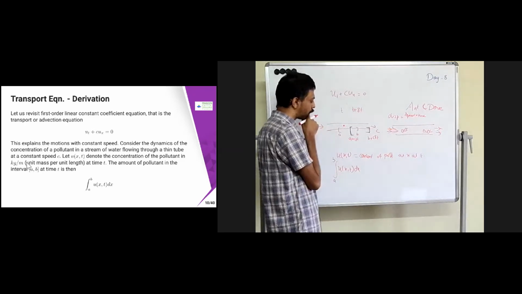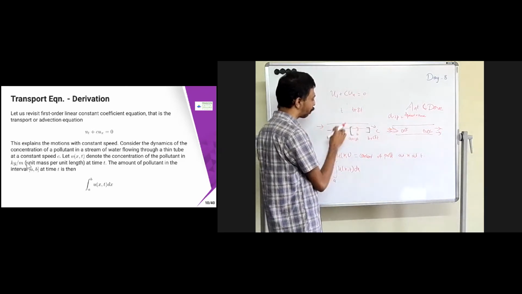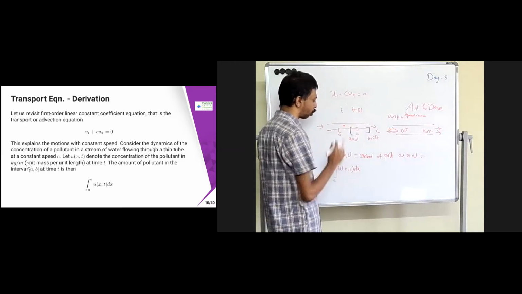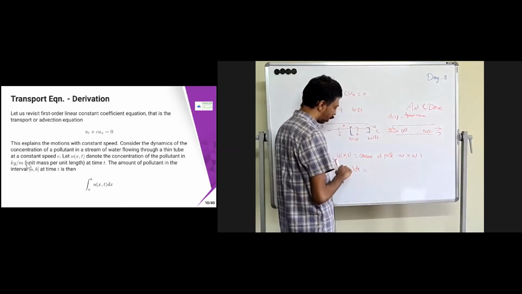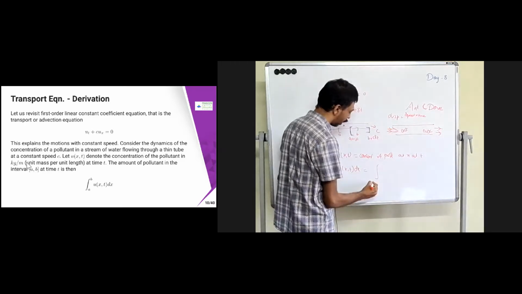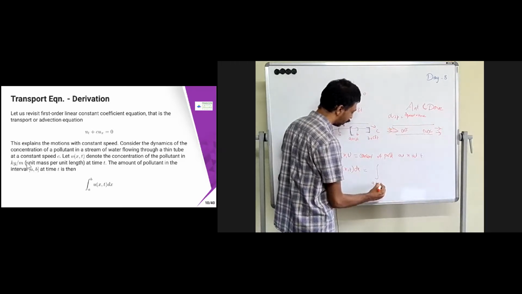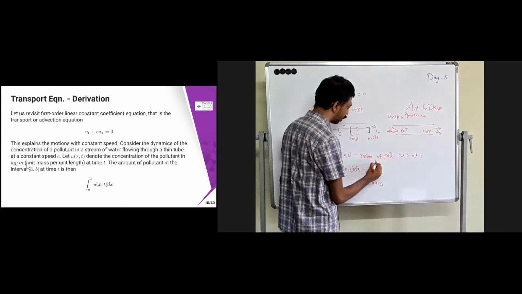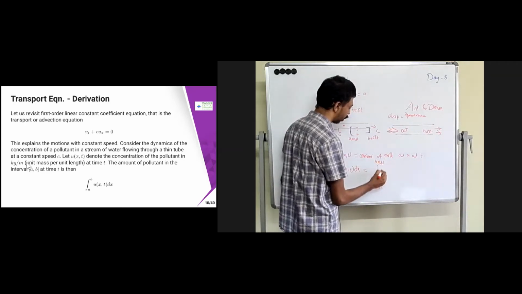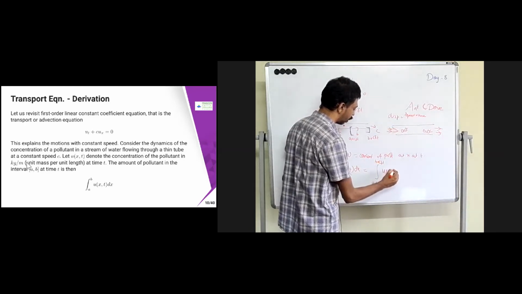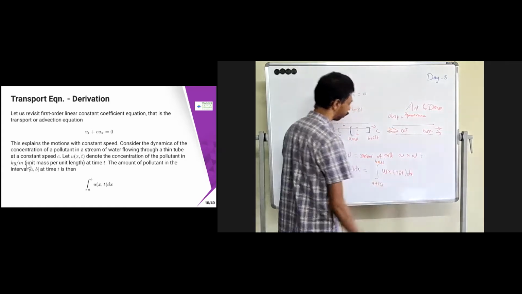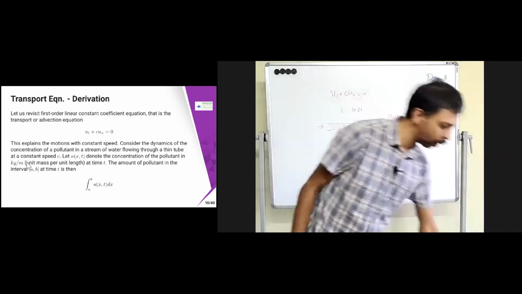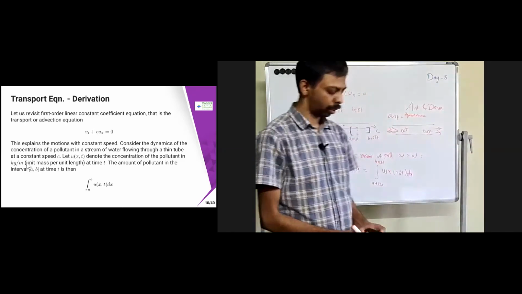That means the amount of pollutant in this interval is going to be the same. So what we get is the integral from a plus c delta t to b plus c delta t of u of x comma t plus delta t dx, equal to the original integral from a to b of u of x comma t dx.